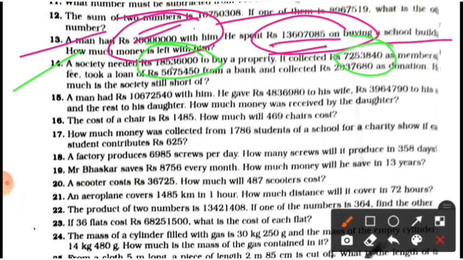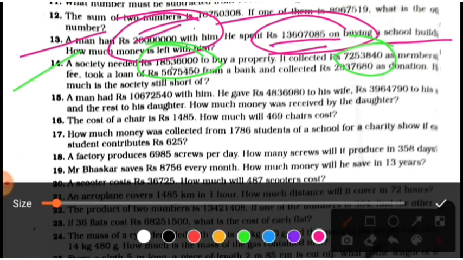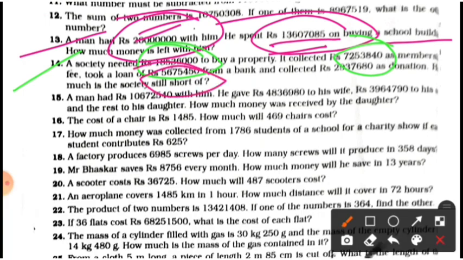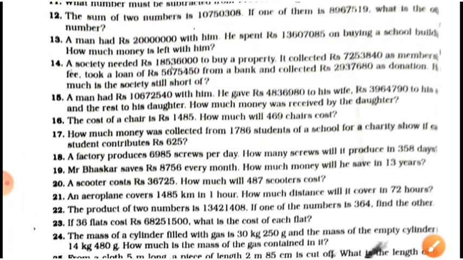It collected this many rupees as members' fees, took a loan of this many rupees from the bank, and collected this many rupees as donations. How much does the society still need? So students, here you have to add all of these rupees. Clear, students?